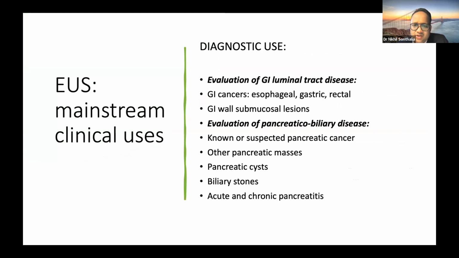So the broad diagnostic use is evaluation of GI luminal tract diseases like GI cancers, including esophageal, gastric, and rectal cancers, GI wall submucosal lesions, and evaluation of pancreaticobiliary diseases, known or suspected pancreatic masses, pancreatic cysts, biliary stones, and acute and chronic pancreatitis. These are the traditional uses. Then there are a lot of additional uses that have been emerging, which I'll talk about.